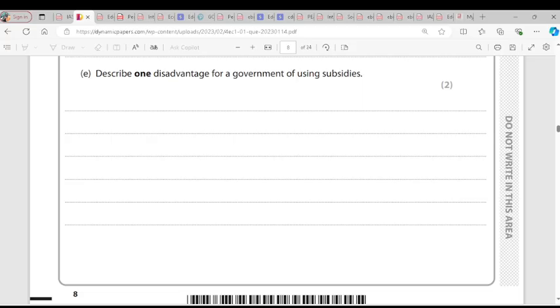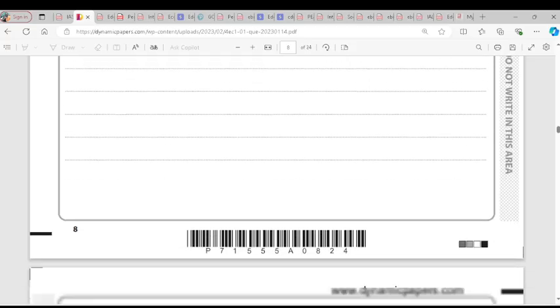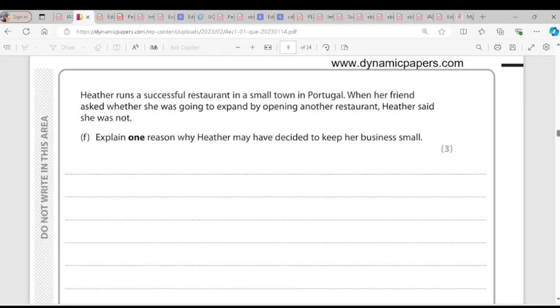That's subsidy. The problem with subsidy is that the money government spends on subsidy can be used for other government projects like education and healthcare. Whatever government spends on here is an opportunity cost for something else. So if government is spending on fuel subsidy, it might not be able to spend on healthcare or education. Is it clear? That's question E. We go to question F.